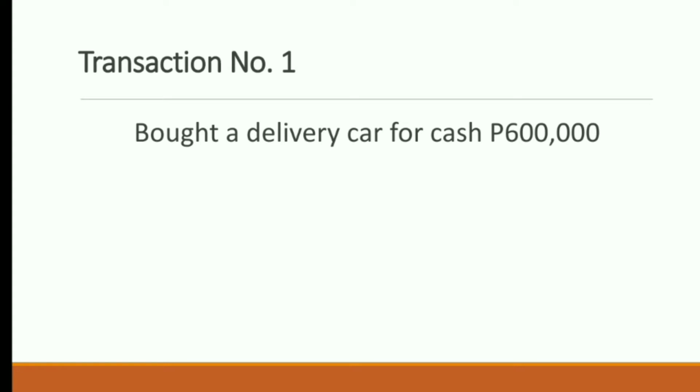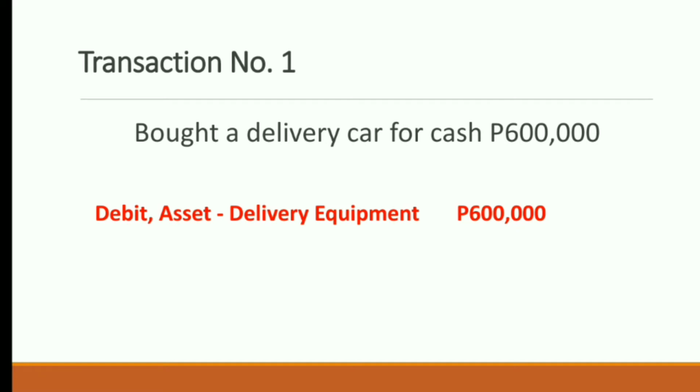And remember what I told you, that when doing the analysis, you need to think that you are the business. You have to consider yourself as the business. For the debit, we need to ask ourselves, what do we receive? Ano ba yung natanggap natin in this transaction? It's the delivery car. If you can still remember in the account titles, there is no such thing as delivery car. What's in there is delivery equipment. Therefore, the most appropriate account title to be used here is delivery equipment. So our debit would be asset, delivery equipment, of 600,000 pesos.